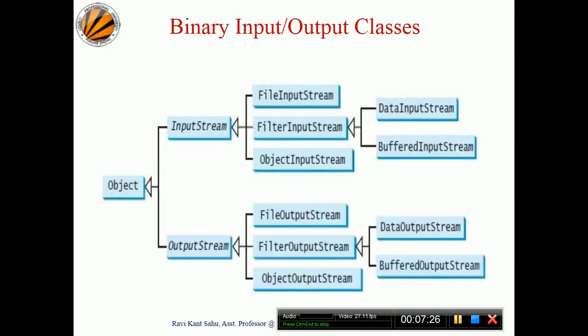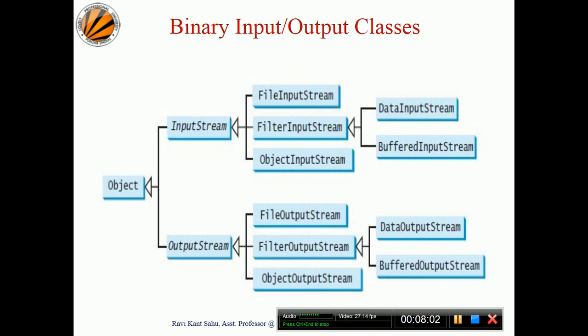Come to the binary IO classes. Now if you go with this diagram, at the top of the hierarchy we have the Object class. And within Object, in the IO package, we have InputStream and OutputStream. The InputStream has further FileInputStream, FilterInputStream and ObjectInputStream, where the FilterInputStream has further DataInputStream and BufferedInputStream.